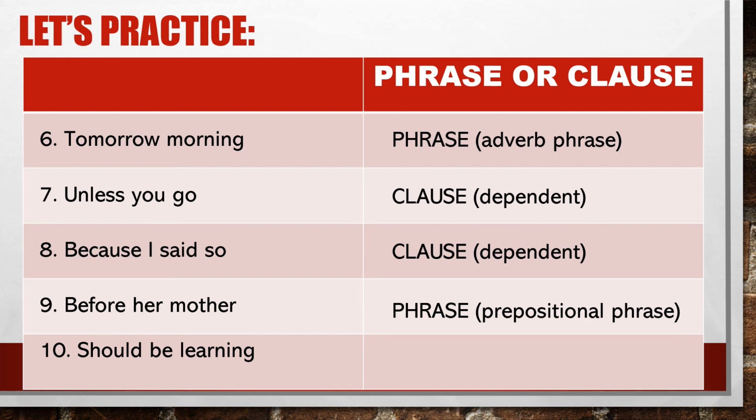Before her mother is a group of words that has only the subject mother and no verb. And the last one, should be learning. This is a phrase, a verb phrase. Should be learning is a group of words that contains the verb.